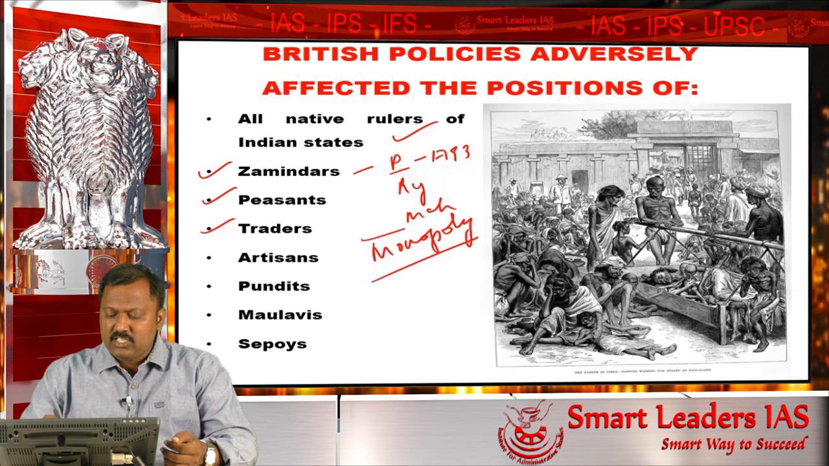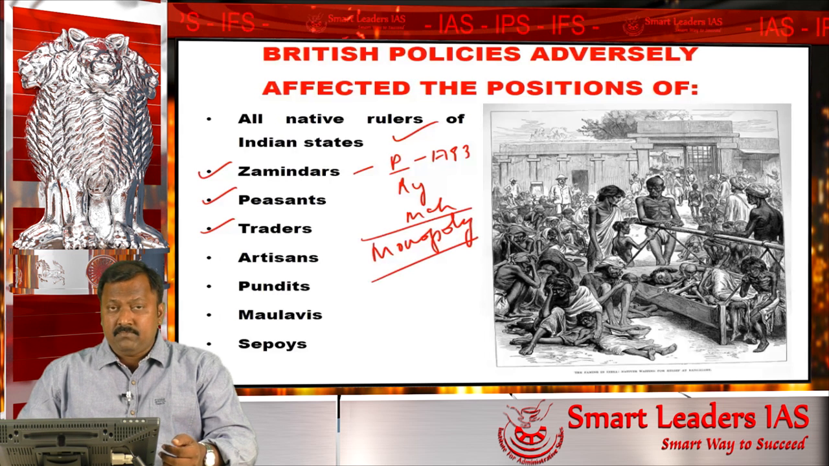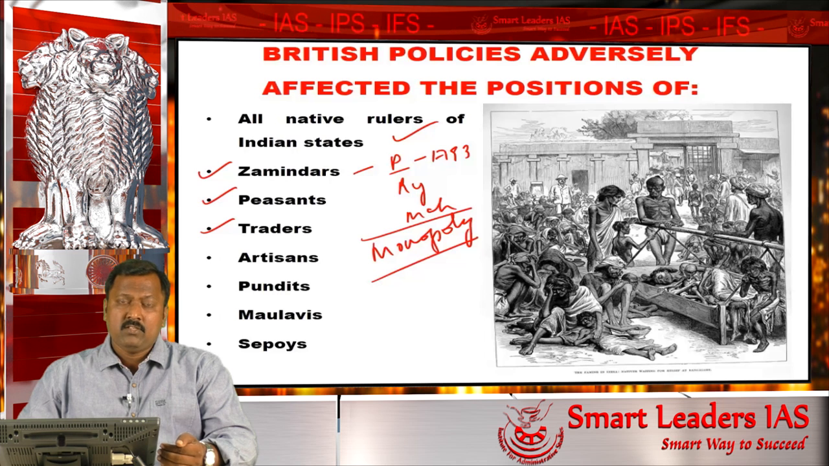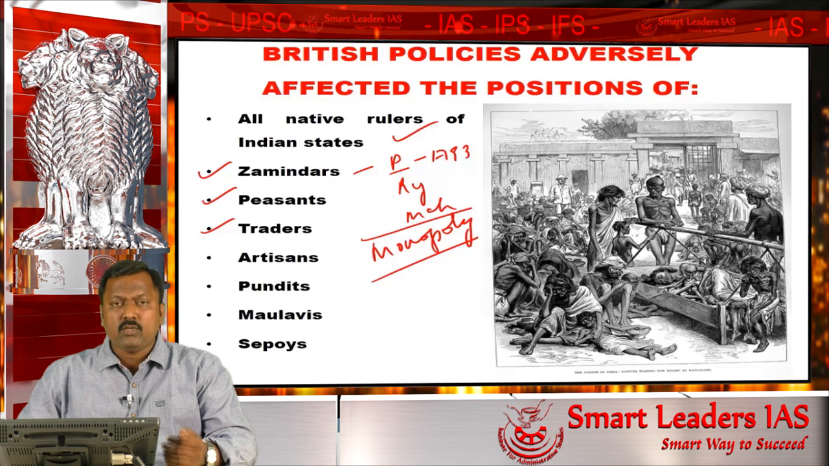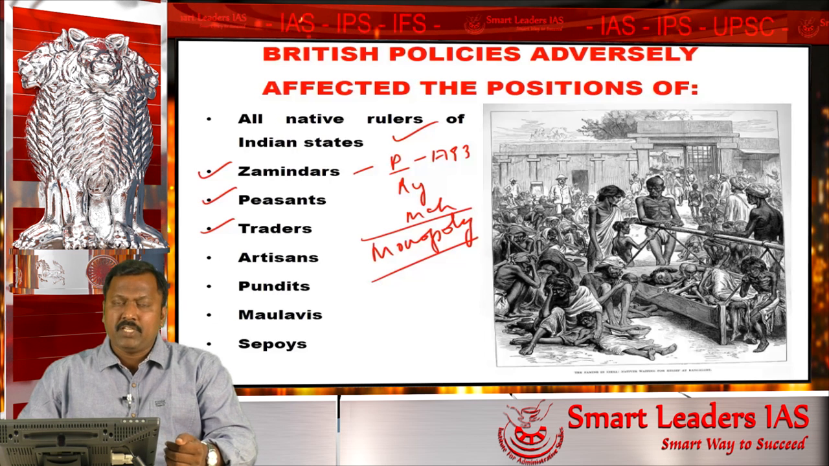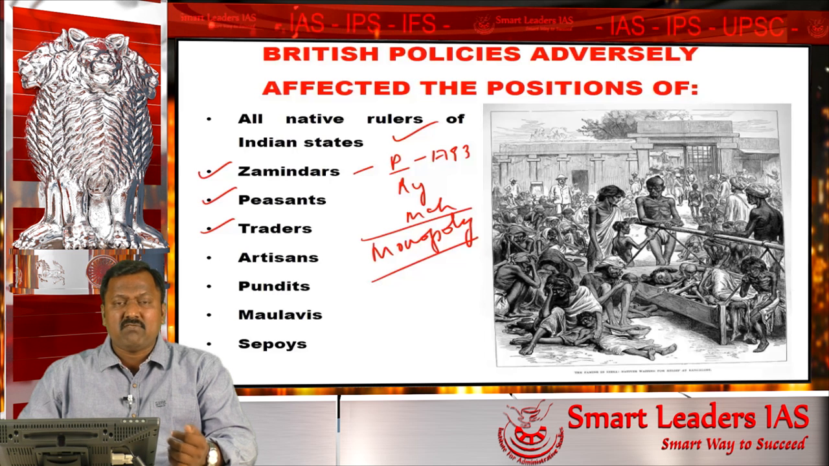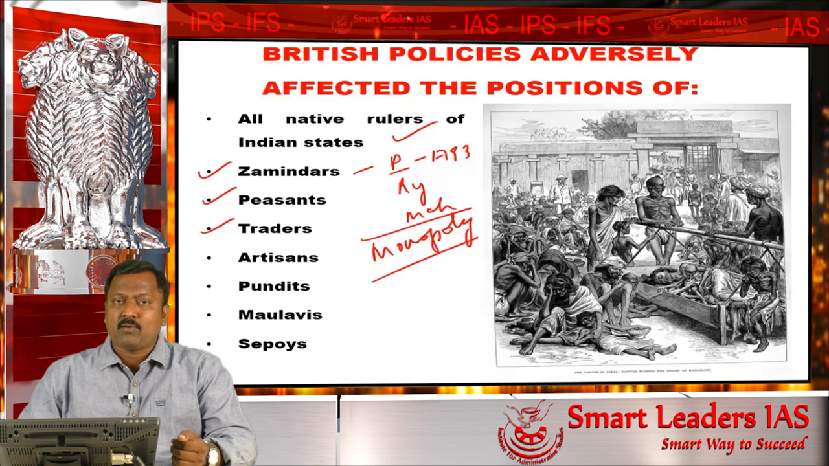The British established a monopoly of trade. Monopoly means the British ensured that they were the only trading company which would purchase the goods. All the rival European companies which came to India were sidelined by the British through their Carnatic wars or other wars. All these competing companies were sidelined. So the British had established a monopoly of buying the commodity.